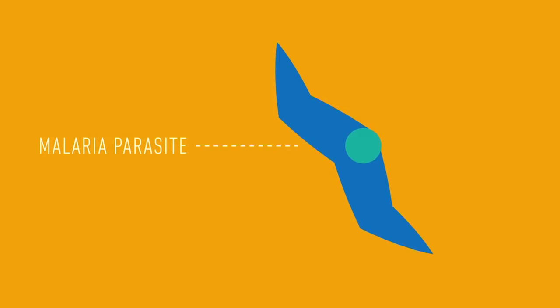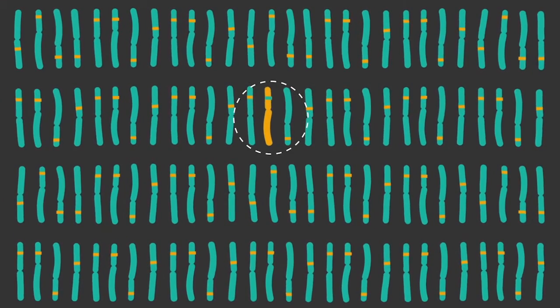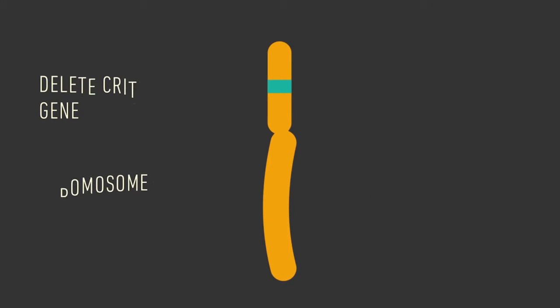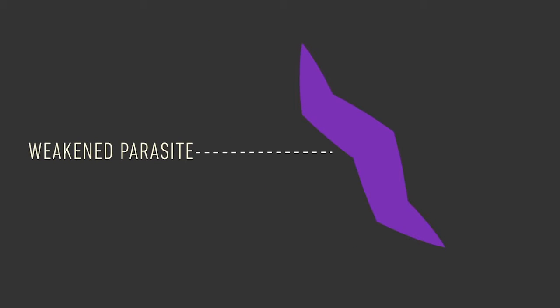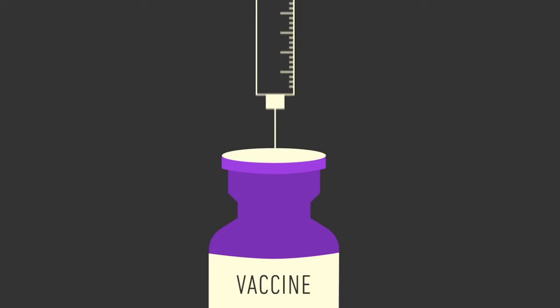Scientists at the Center for Infectious Disease Research analyzed all the genes in the malaria parasite using systems biology techniques and identified genes that are essential for the parasite to grow and multiply in liver cells. They then removed these genes using genetic engineering, creating a weakened parasite called a genetically attenuated parasite. This weakened parasite can then be purified and bottled as a vaccine, in the same way that weakened versions of the polio virus have been used to nearly rid the world of polio.